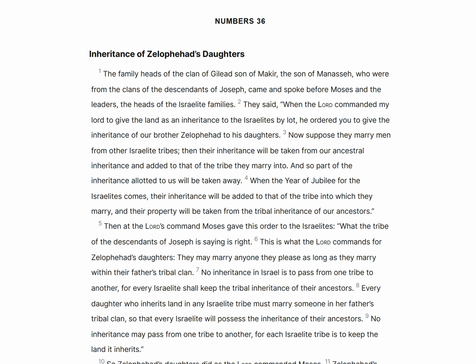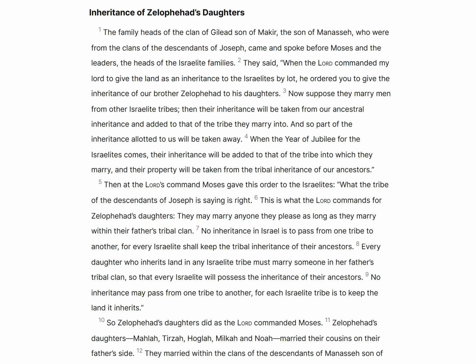Numbers 36. Inheritance of Zelophehad's daughters. The family heads of the clan of Gilead, son of Machir, the son of Manasseh, who were from the clans of the descendants of Joseph, came and spoke before Moses and the leaders, the heads of the Israelite families. They said, "When the Lord commanded my lord to give the land as an inheritance to the Israelites by lot, he ordered you to give the inheritance of our brother Zelophehad to his daughters.